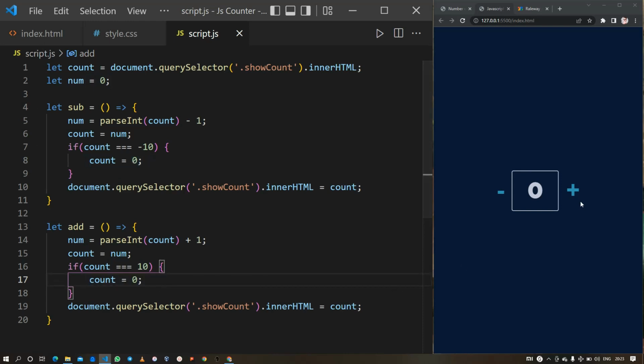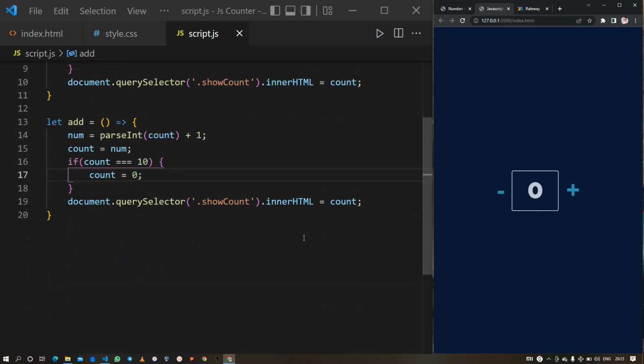Control S to save, and then let me just increase the value. Okay, so did you see, as soon as the count passed the 9, it got back to 0. And let's just check with this minus. Okay, so it is working.